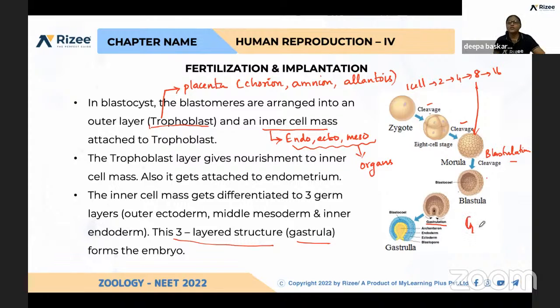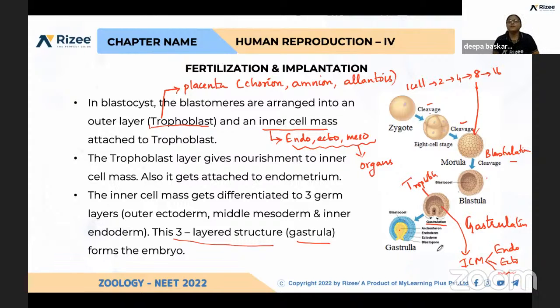So gastrulation means conversion of blastula into outer trophoblast and inner cell mass. This inner cell mass develops into endoderm, ectoderm, and mesoderm. This differentiation of three layers in the inner cell mass is called gastrulation.